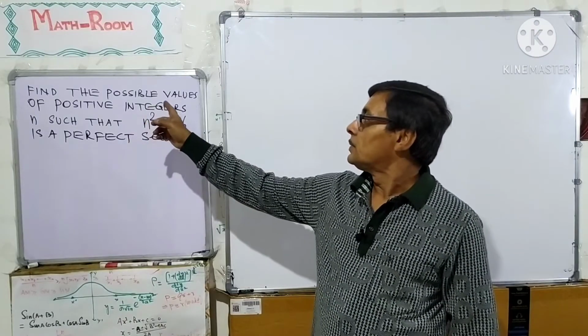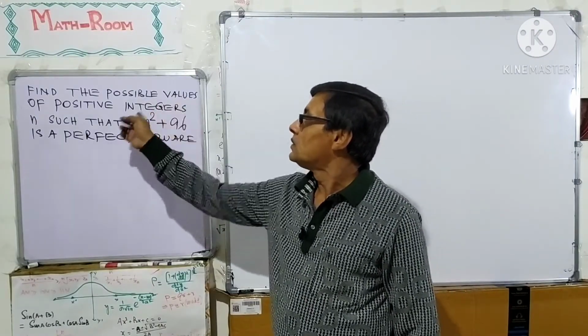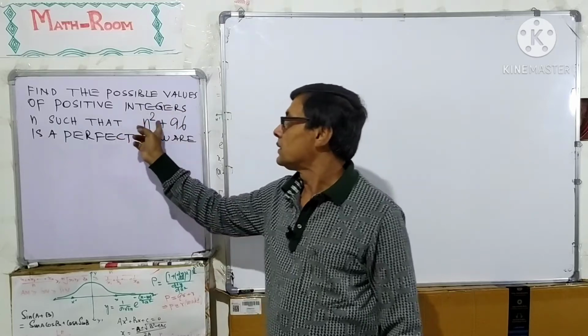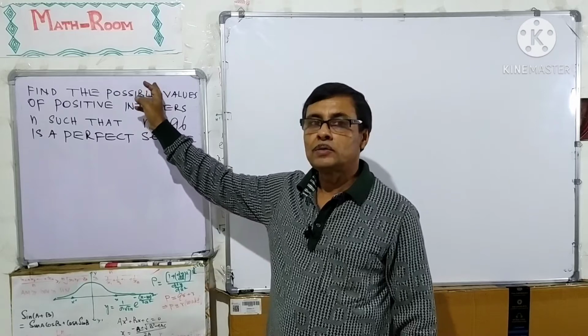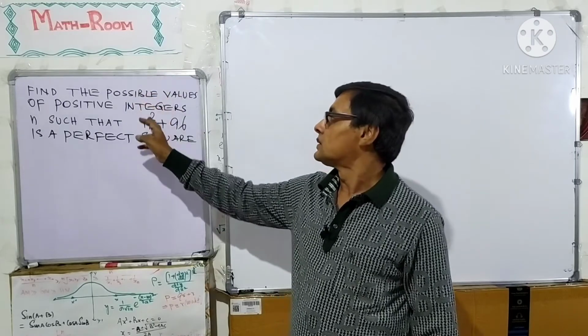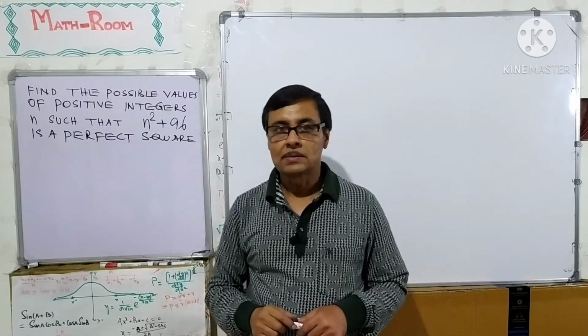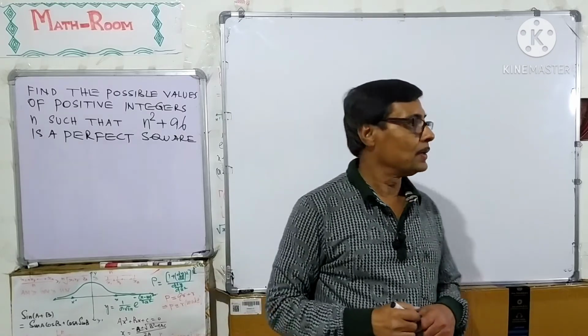This is the problem. Find the possible values of positive integer n such that n square plus 96 is a perfect square. We have to find out the positive integral values of n such that n square plus 96 is a perfect square. Now, let us begin.